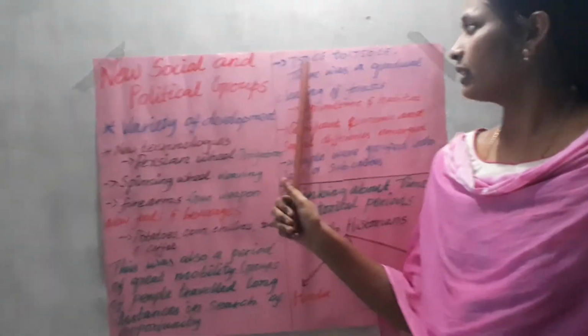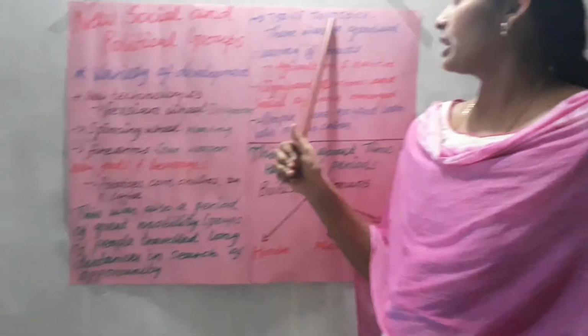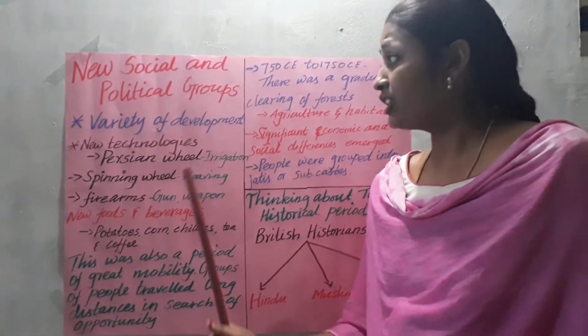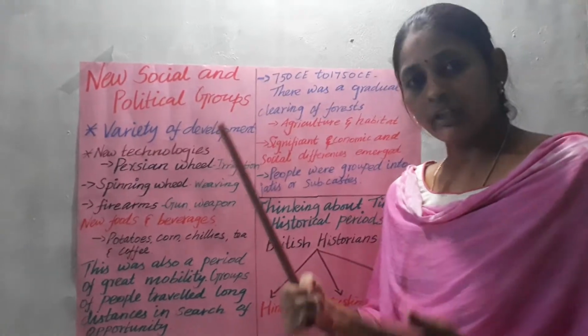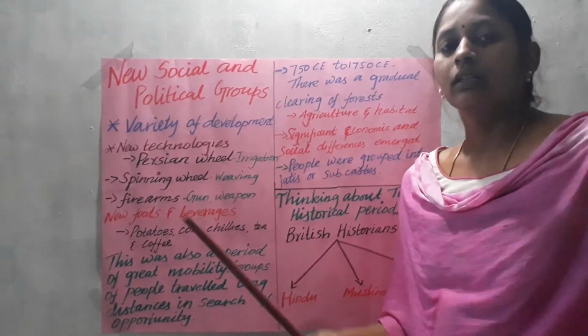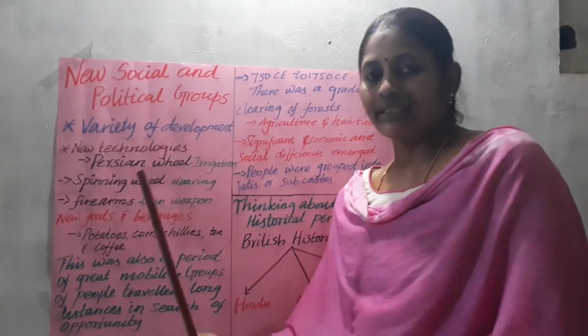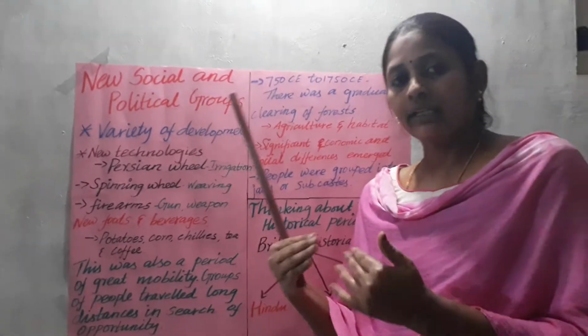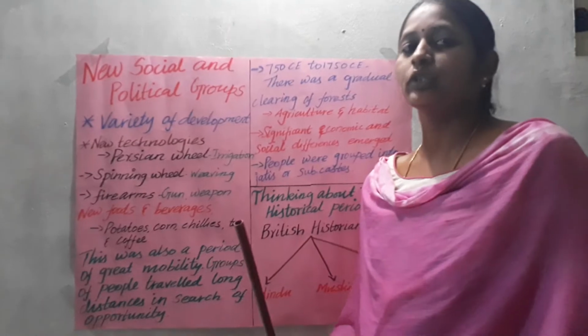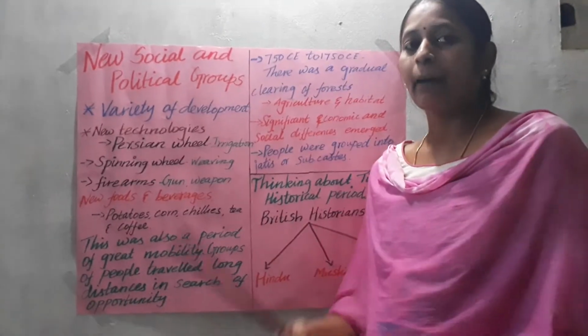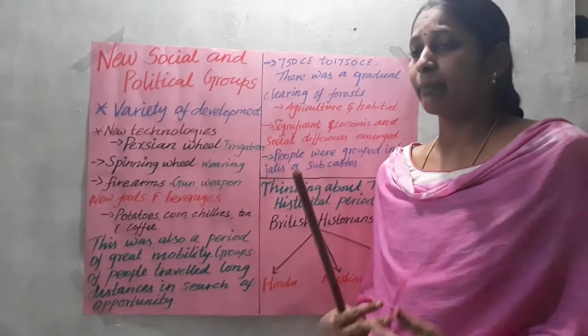Particularly the years 750 CE to 1750 CE. In this time, a variety of people were coming to India. They started to settle. They started to rule. That and all we already discussed. So at the time of people coming to India, a variety of developments happened in India. So what are the developments?